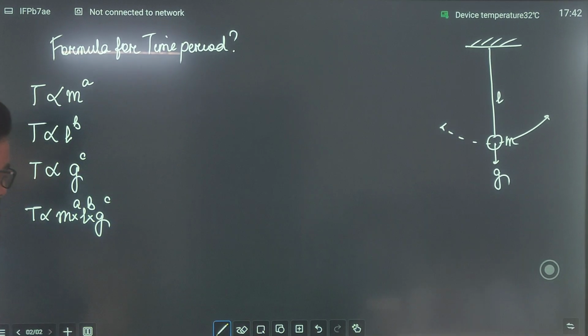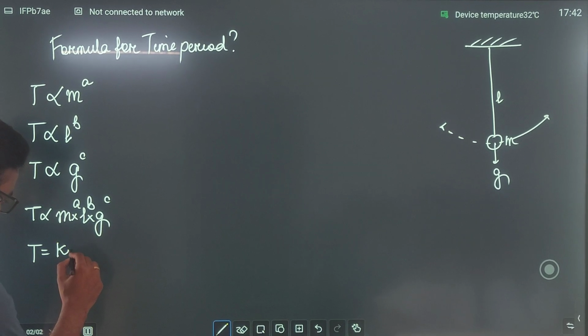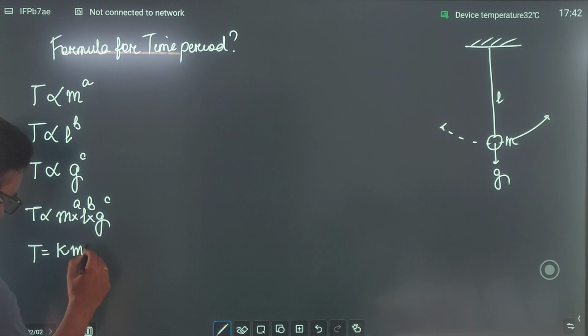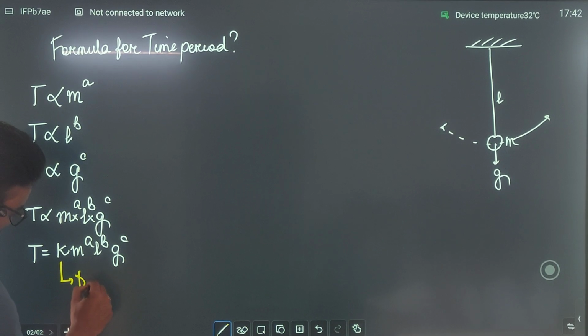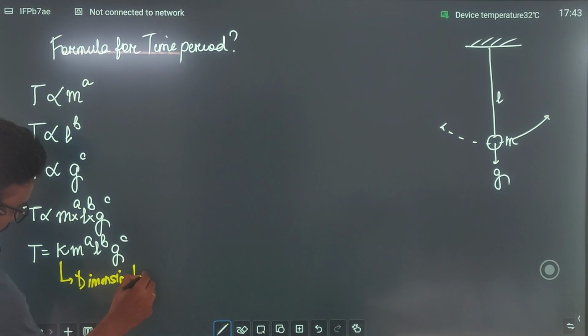Right? So we know that if we remove this proportional sign, we have to bring a constant? Yes? So we brought a constant k, and this is m to the power a, l to the power b, g to the power c. But mind it, this k is a dimensionless constant. क्या है ये people? It's a dimensionless constant. मतलब it has no dimensions.